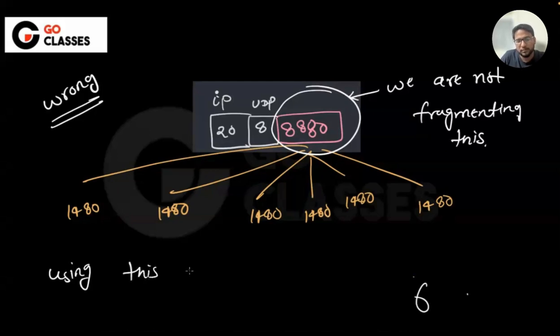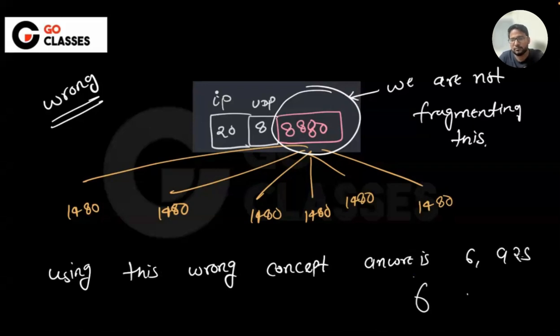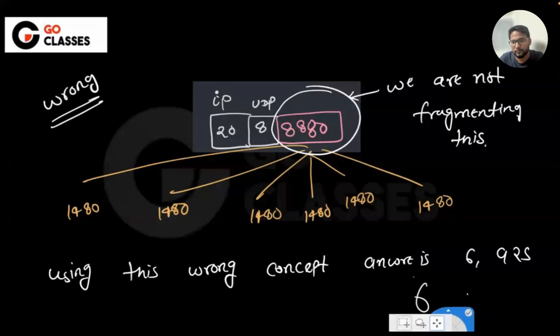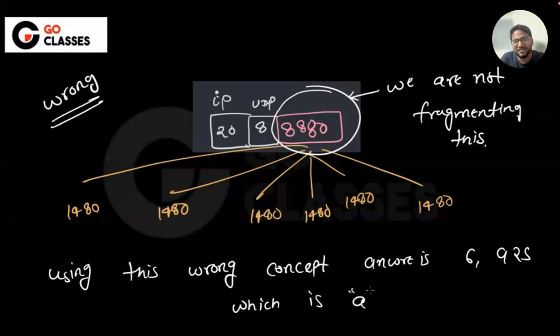Using this wrong concept, the answer is 925. Their intention you got, right? What was their intention? To see whether you understand that UDP should be part of the fragmentation or not. Their intention is very clear in making this question.